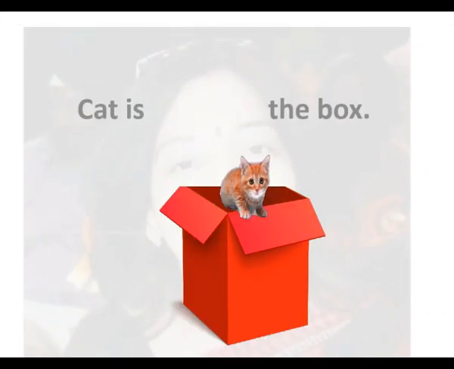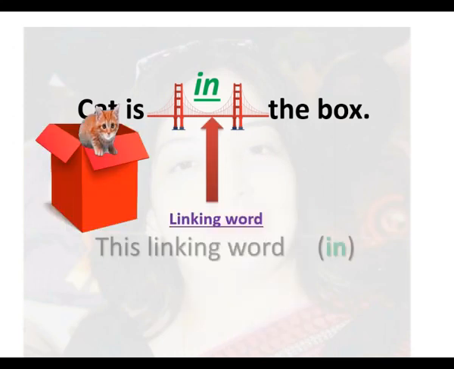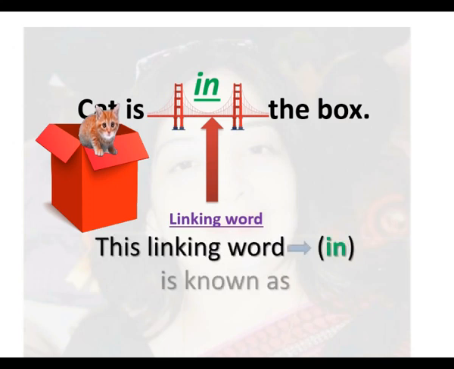Let's move to another example. Here you can see a cat and a box. And where is the cat? Cat is in the box. In means अंदर. जब कोई चीज किसी के अंदर होती है, then we use the preposition in. Here in is a linking word. This linking word in is known as preposition. Excellent.